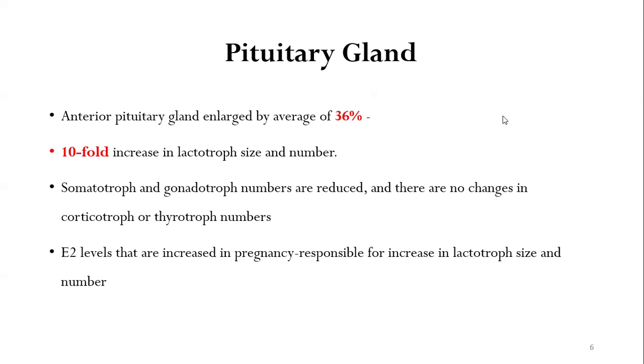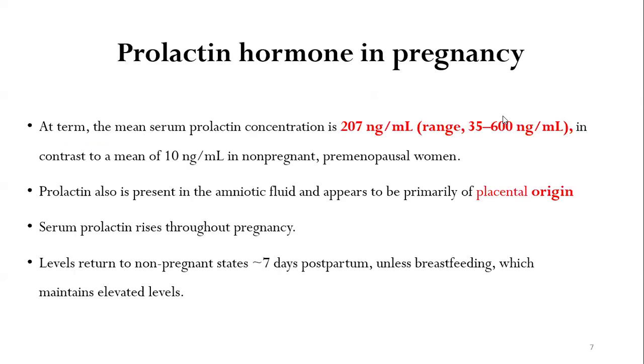The estrogen levels, which are increased in pregnancy, are primarily responsible for the increase in lactotroph size and number. So it is the estrogen which is actually driving the increase in size and number of the lactotrophs. Now, what happens to the prolactin hormone in pregnancy? The prolactin hormone rises tremendously, reaching a level of up to 207 nanogram per ml, in contrast to a mean of 10 nanogram per ml in non-pregnant premenopausal women.